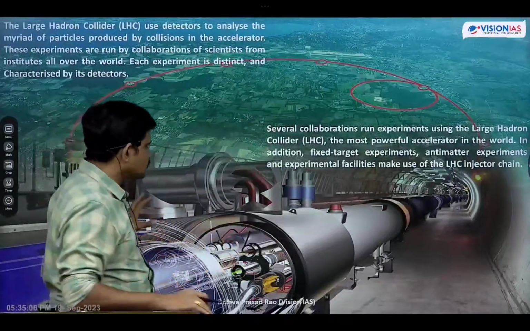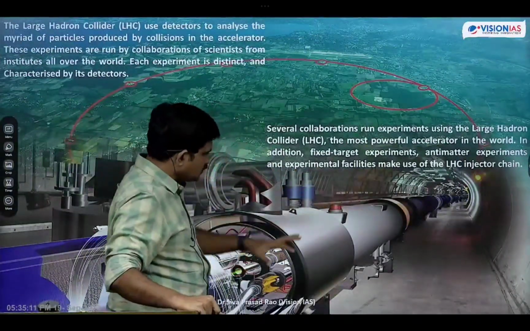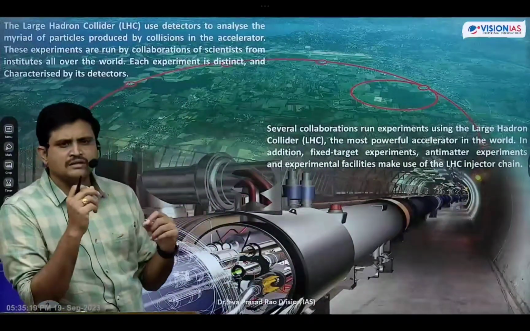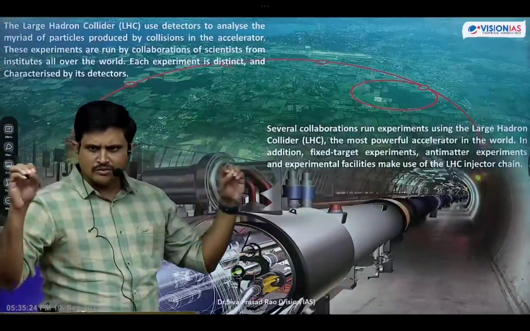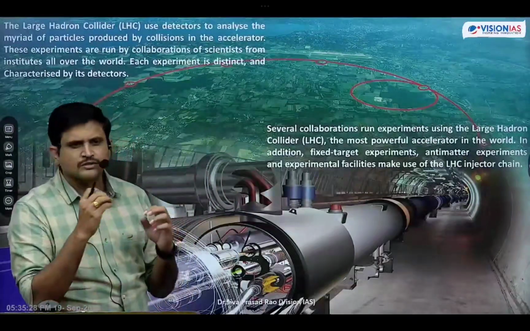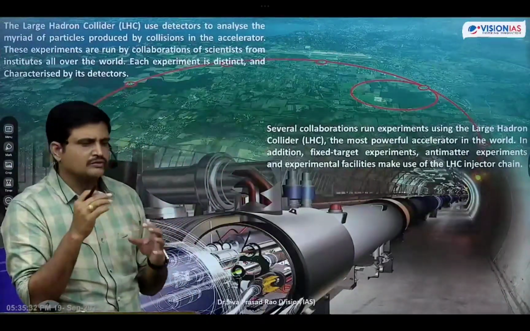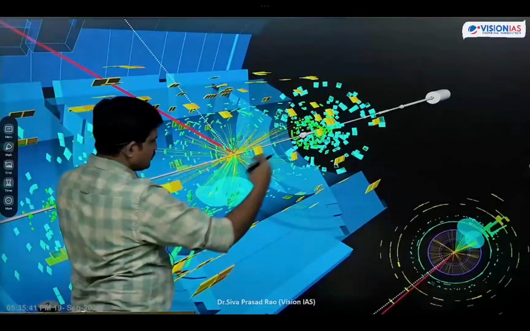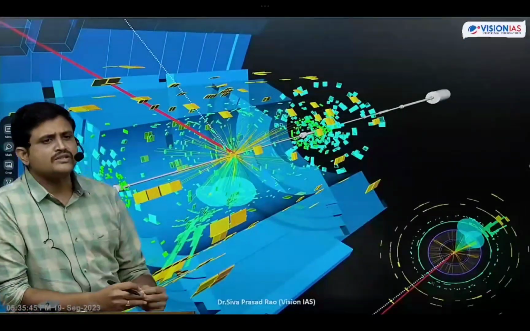It has a 27-kilometer-long tunnel like this, and in this tunnel it has high powered electromagnets. Inside these high powered electromagnets, we made two protons travel in opposite directions at light speed. Two protons were allowed to travel at light speed. When they travel at light speed in this tunnel, these two protons collide at a particular place. Because of this collision, Higgs bosons are formed.